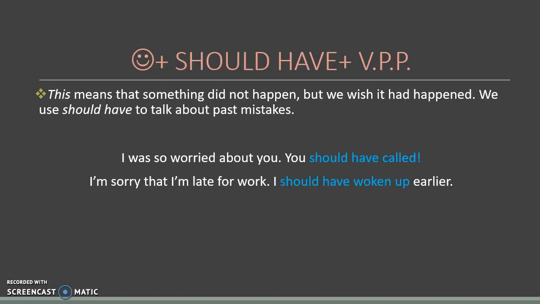So the last one that we are going to check is going to be should have. Okay, should have is for when, for example, you wish something to happen, but it didn't happen in the end. Okay, normally we also use this for when we are talking about past mistakes. So that is the use for should. For example, when you say, "Oh, I was so worried, you should have called," what does that mean? That you didn't call, but I wish you had.